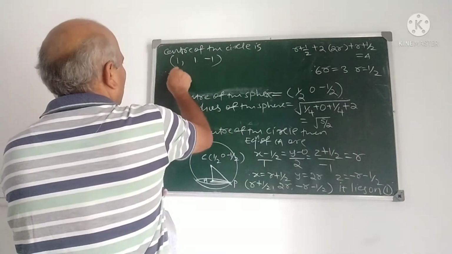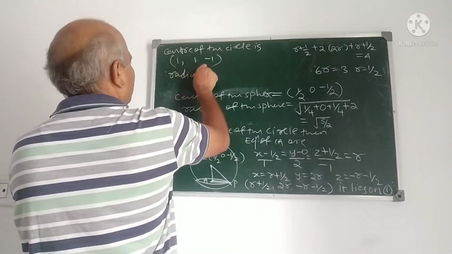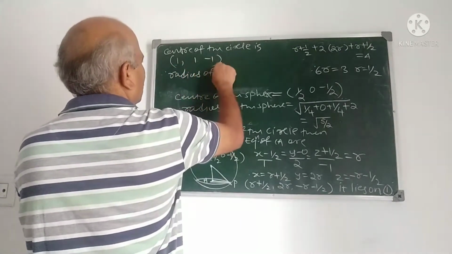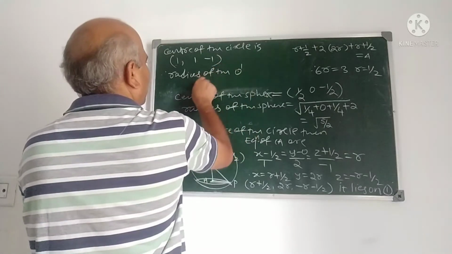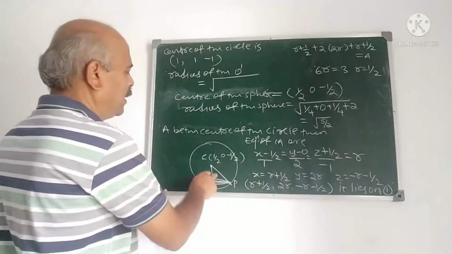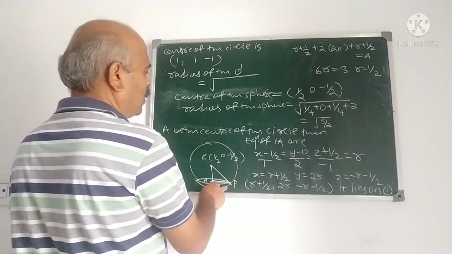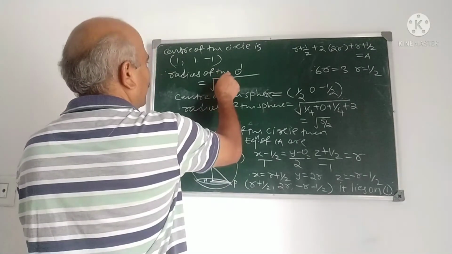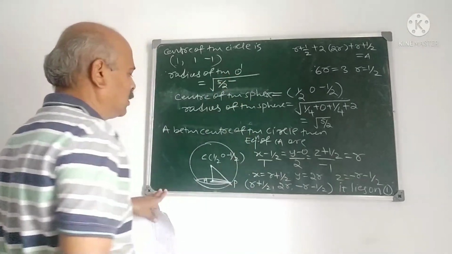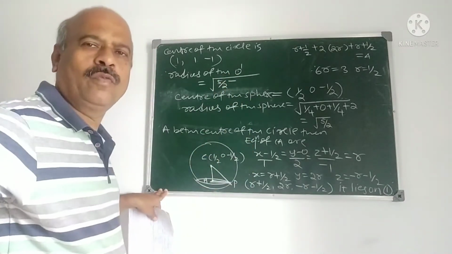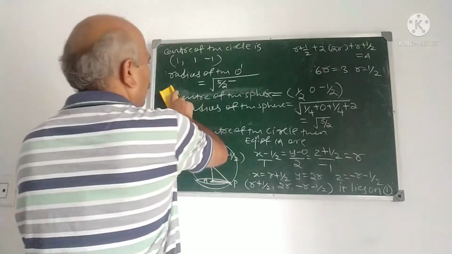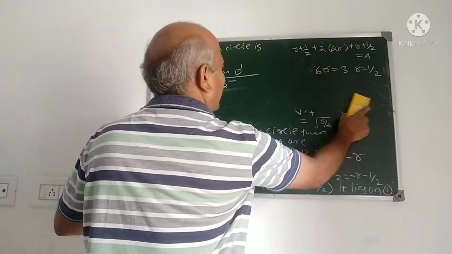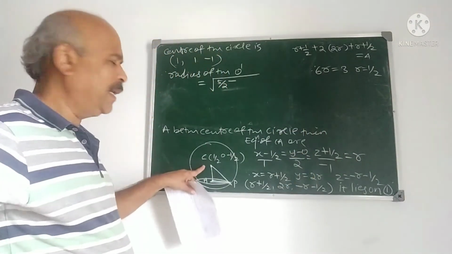Therefore the radius of the circle is square root of radius of the sphere square minus the perpendicular square. The radius of the sphere square is 5 by 2, minus this perpendicular, which we have to find out. What is the perpendicular? CA we have to find out.